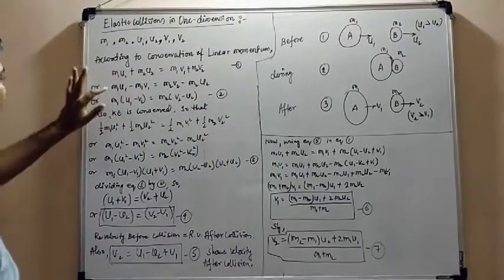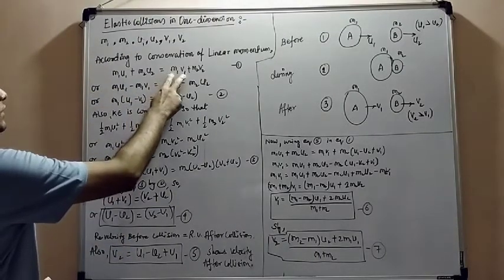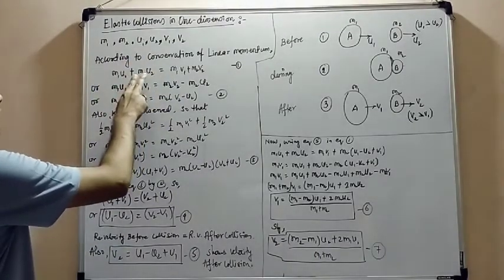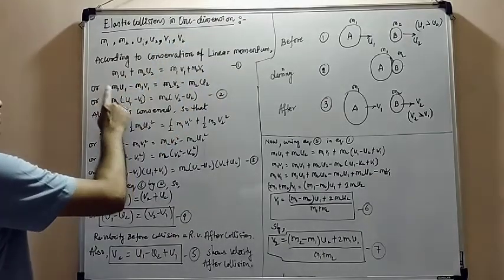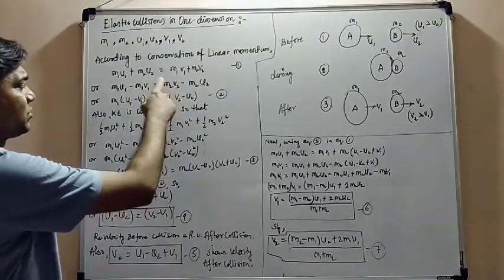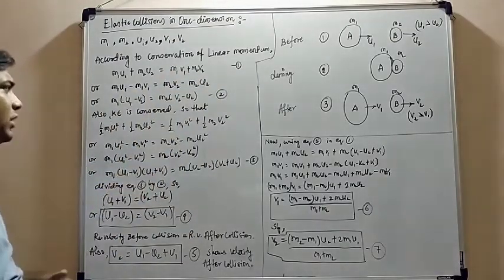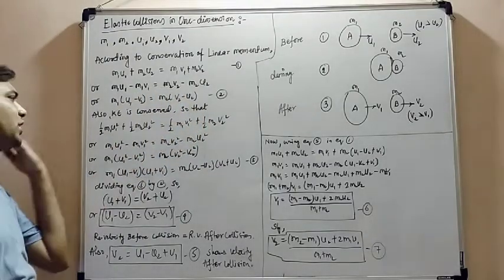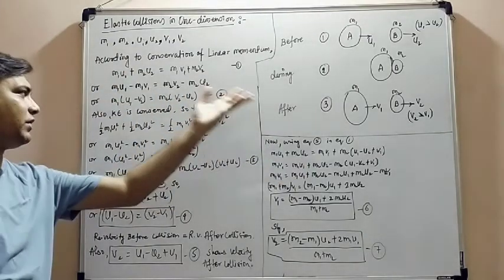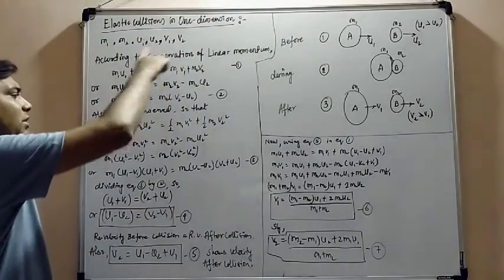So m1 u1 minus m1 v1 equals m2 v2 minus m2 u2. Taking m1 and m2 outside, this condition shows that the linear momentum is conserved.